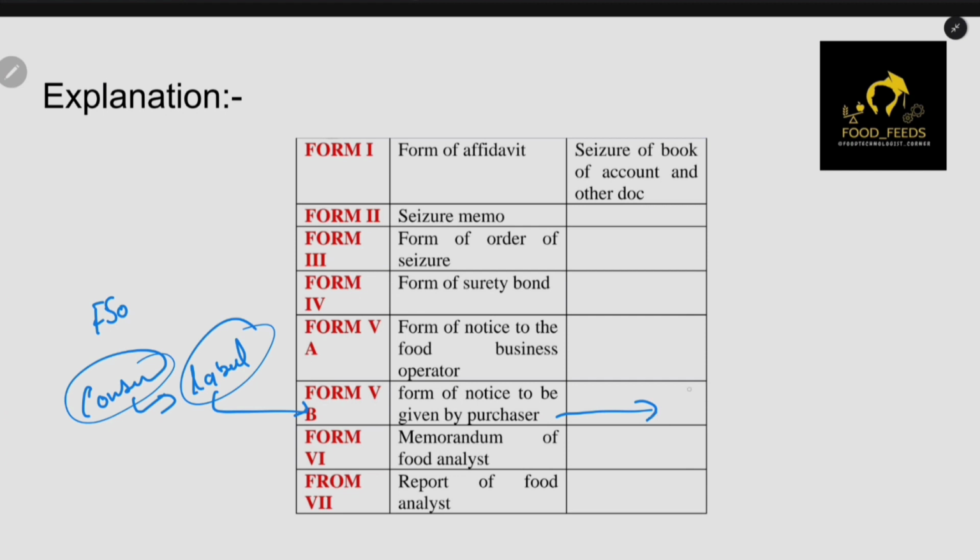Okay, but if it comes out that it is adulterated, or the product is bad, then whatever amount you have paid for the analysis will be returned back to you.